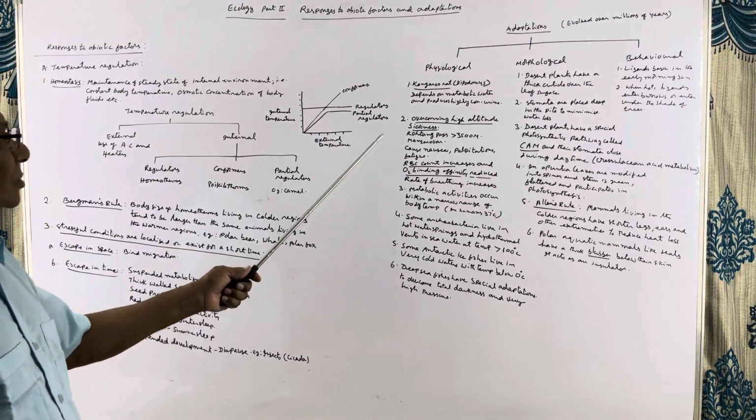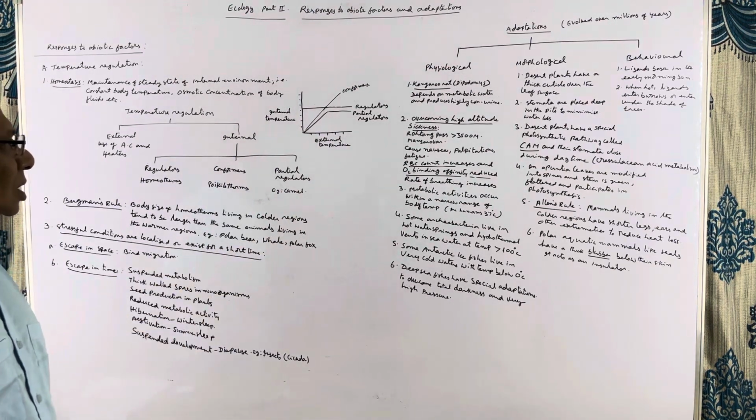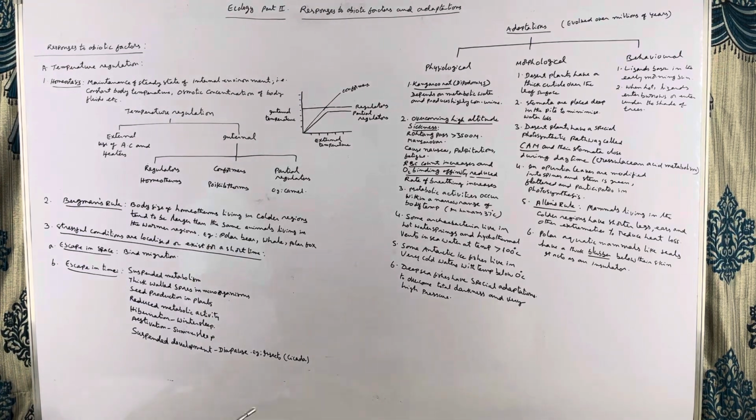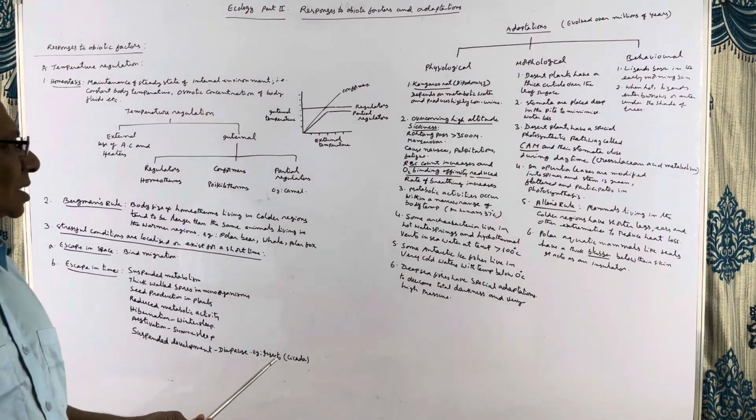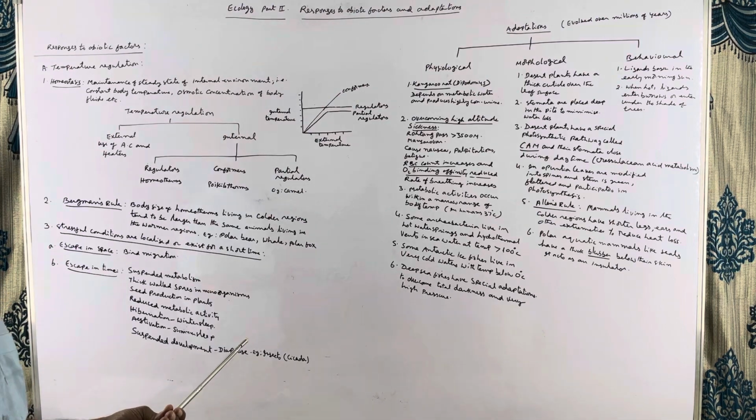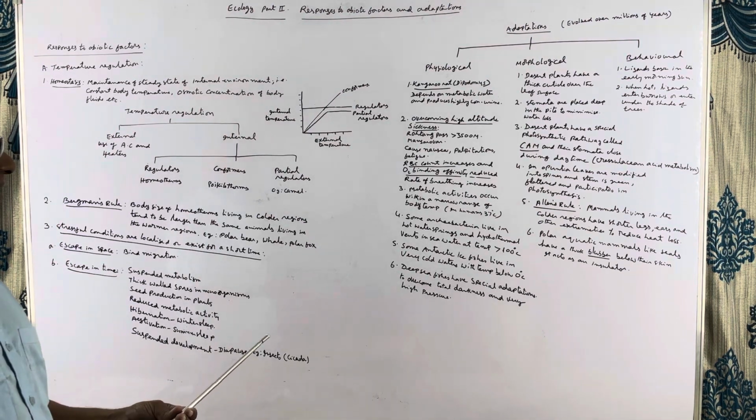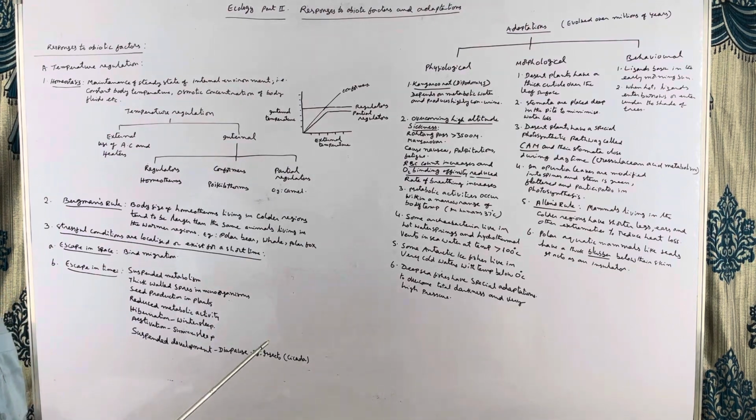Then, high altitude sickness. There is a place called Rohtang Pass in Himachal Pradesh, where the height of the mountains is more than 3,500 meters.